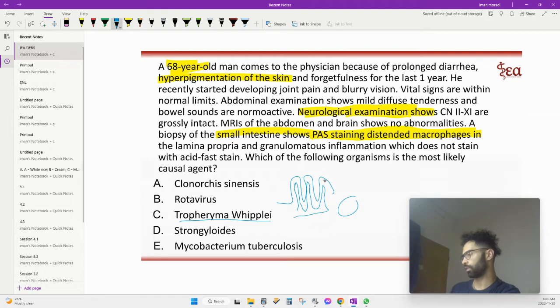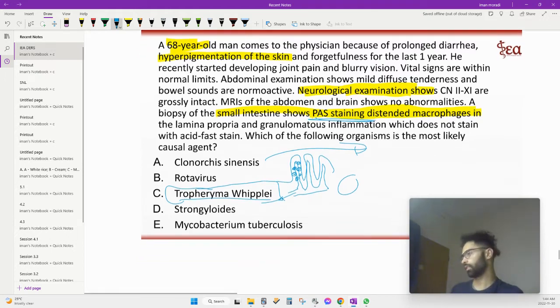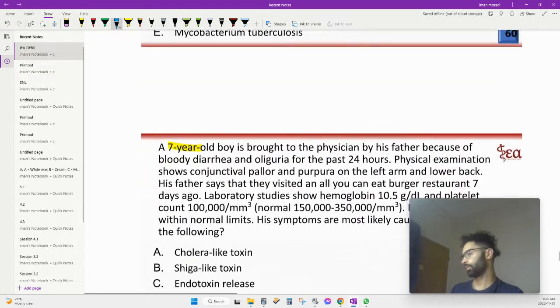They take all the fat back into blood circulation, and so these macrophages get big in this disease and block these lacteals, so you get fat malabsorption. You also have cardiac symptoms and neurologic symptoms in this disease, right? But the PAS staining really gives it away.